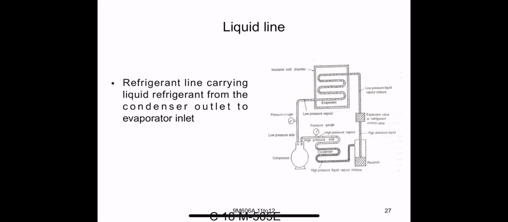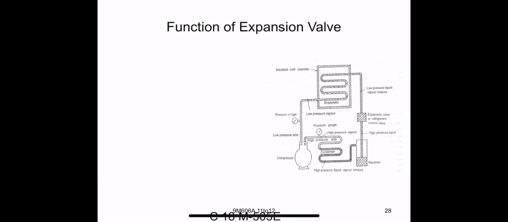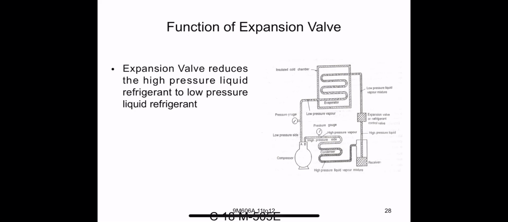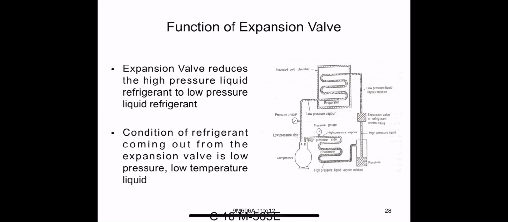Okay, the liquid line is the refrigerant line carrying the liquid refrigerant from the condenser outlet to the evaporator level. In this line, the expansion valve is there. The expansion valve reduces the high pressure liquid refrigerant to low pressure liquid refrigerant. The condition of the refrigerant coming out of the expansion valve is low pressure, low temperature liquid.